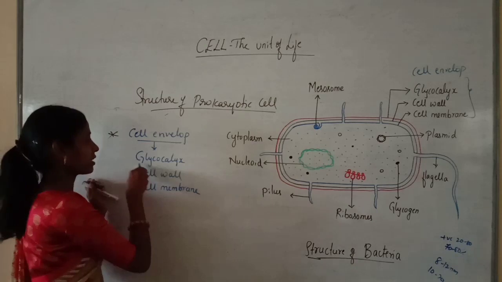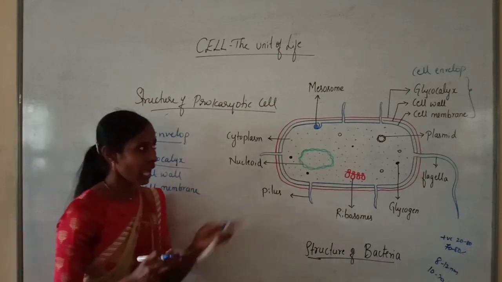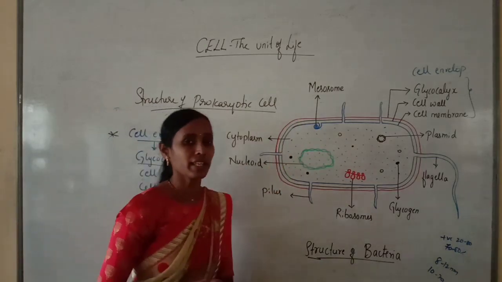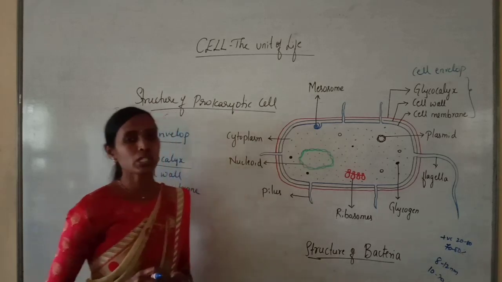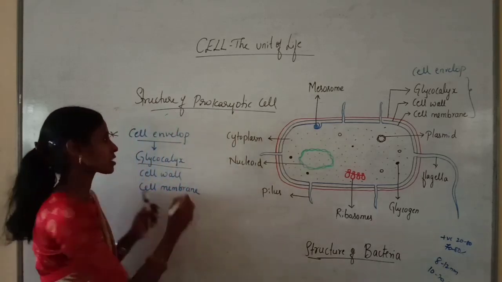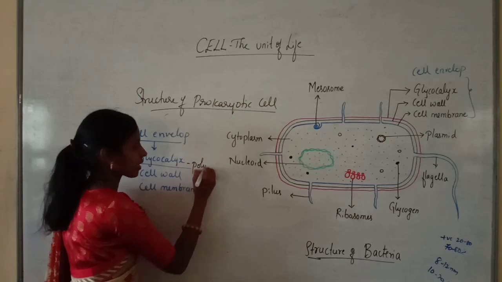Firstly, the glycocalyx. Already you know that the glycocalyx is the outermost layer of the bacterial cell, which is made up of polysaccharides.